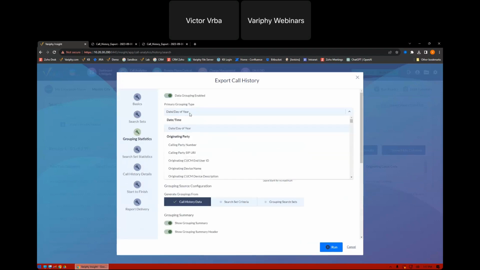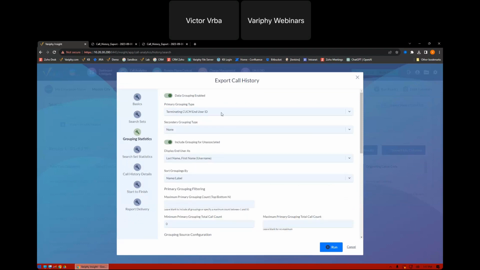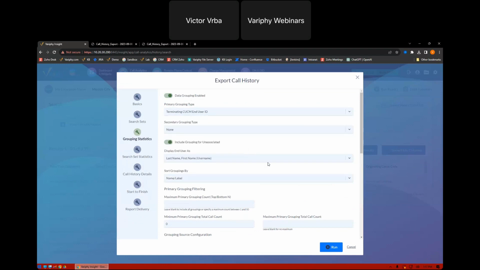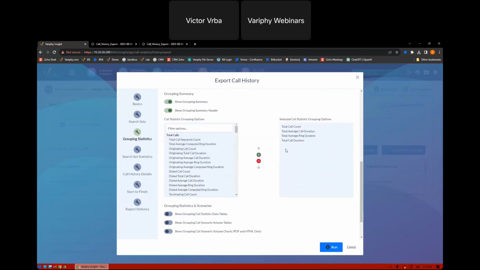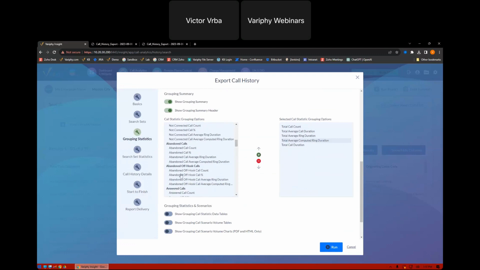I always want to see who's answering those calls, so I'm going to add my end users in there. If you don't use end users and maybe focus more on device descriptions, just go ahead and change that over to device descriptions. And then we'll add some metrics for our end users. We'll add the total volume of calls, average call duration, ring duration. We'll add that computed ring time so we can see how long it's taking our agents on average to answer a call on a per agent basis. And we're going to go ahead and add the answered count in here.